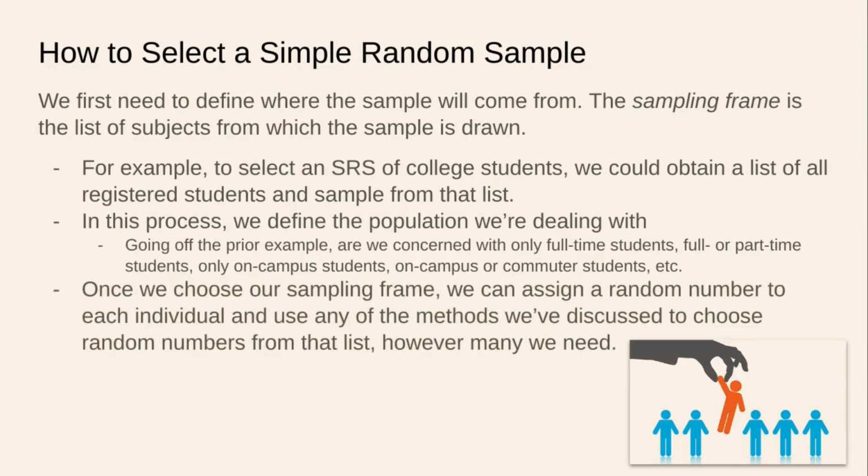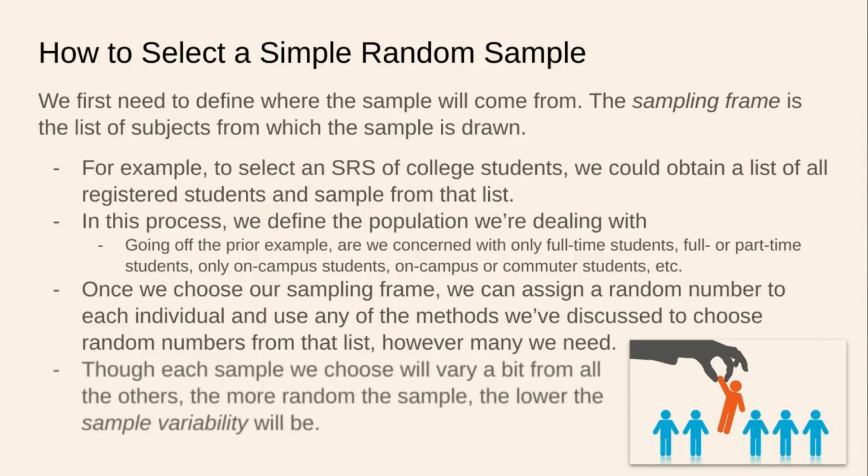Once we choose our sampling frame, we can assign a random number, so there's that randomness from chapter 10, to each individual and use any of the methods we've discussed to choose random numbers from the list, however many we need. And though each sample we choose will vary a bit from all the others, every sample we could choose is going to be different, and thus the numbers are going to be a little different when we learn about the sample. The more random the sample, the lower the sample variability will be.